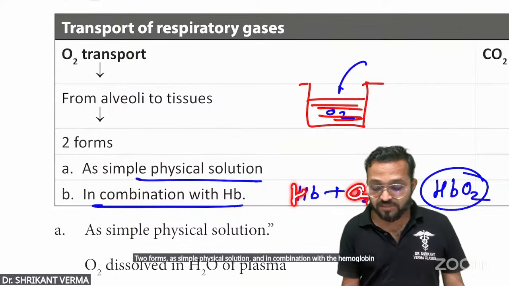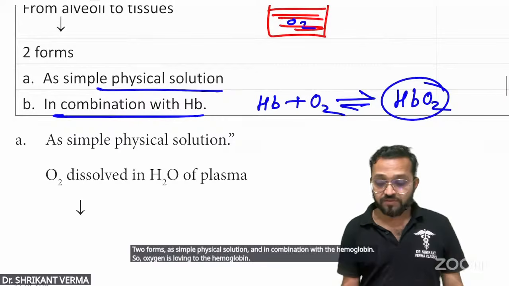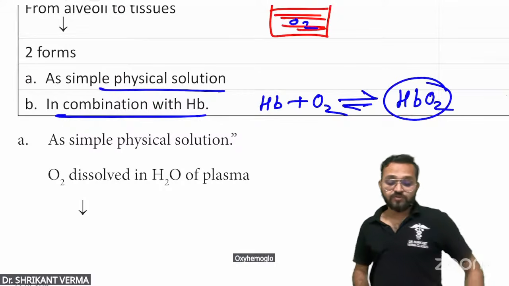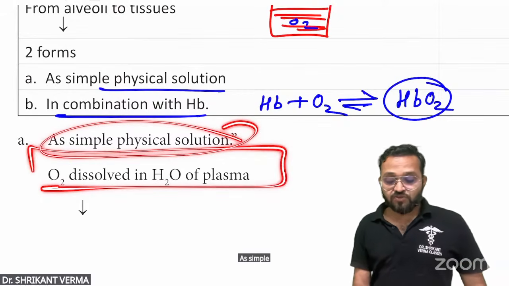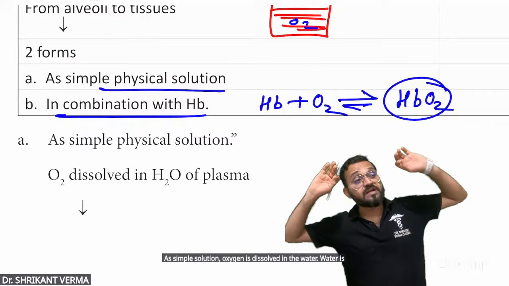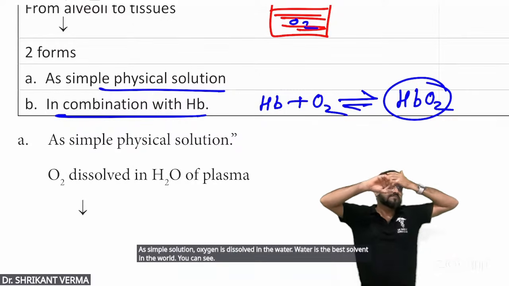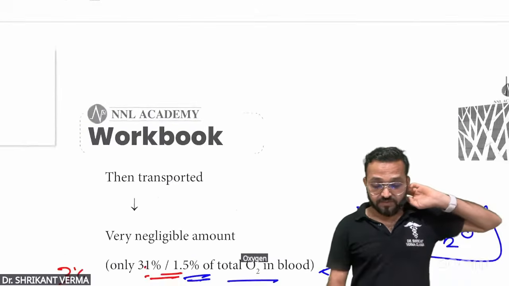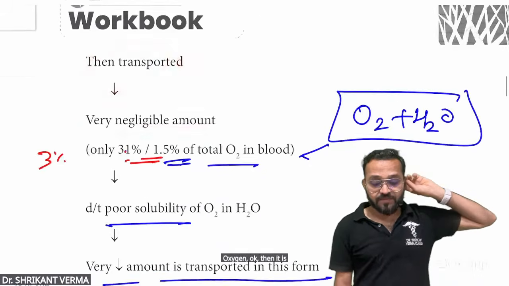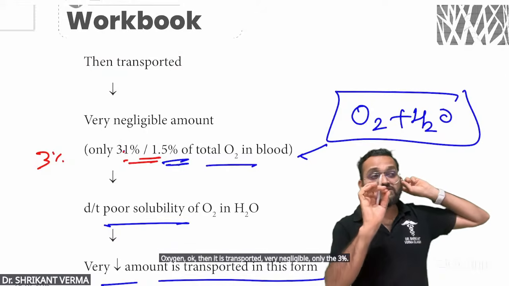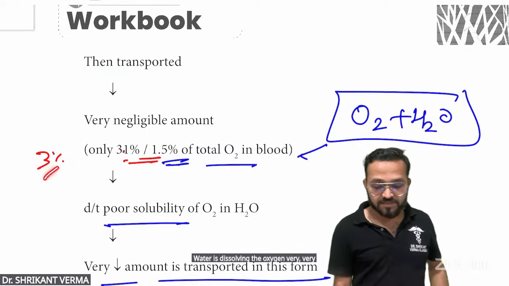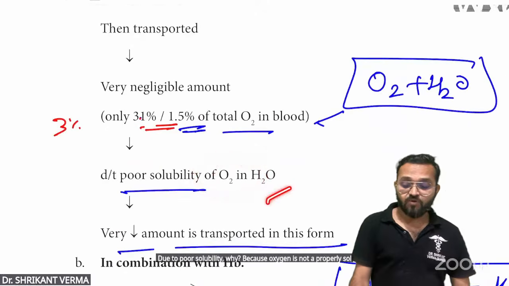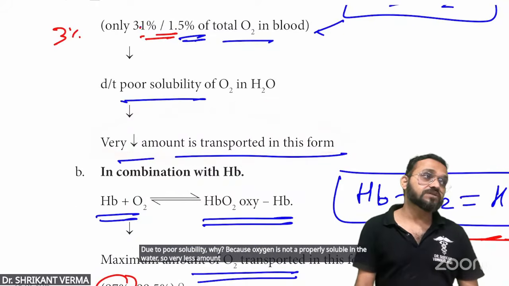So oxygen is loving to the hemoglobin. So they are making the HbO2, oxyhemoglobin. So remember, as simple solution, oxygen is dissolved in the water. Water is the best solvent in the world, you can say. So the water is dissolving the oxygen. Okay, then it is transported, very negligible, only the 3%. Water is dissolving the oxygen very, very less, that is the 3%. Due to poor solubility. Why? Because oxygen is not properly soluble in the water, so very less amount is transported.